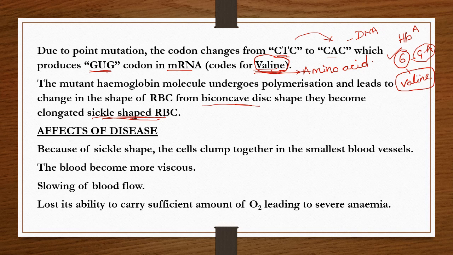Now let's see the effects of this sickle cell anemia. Because of this sickle shape of the red blood cells, the cells clot together or are blocked together in the smallest blood vessels. The blood becomes more viscous and sticky, and when blood becomes more viscous, it slows blood flow and loses its ability to carry a sufficient amount of oxygen, leading to severe anemia.